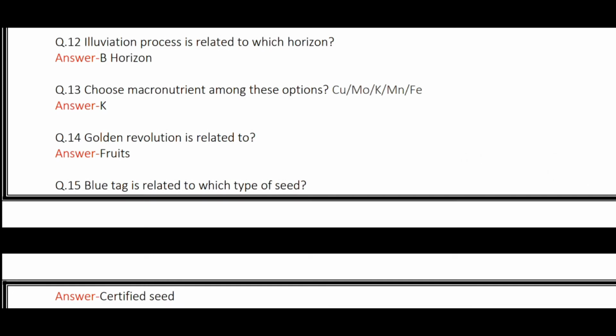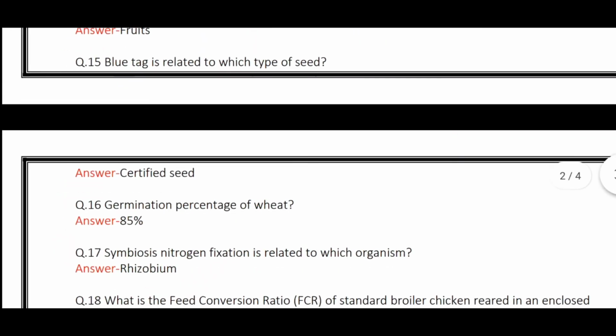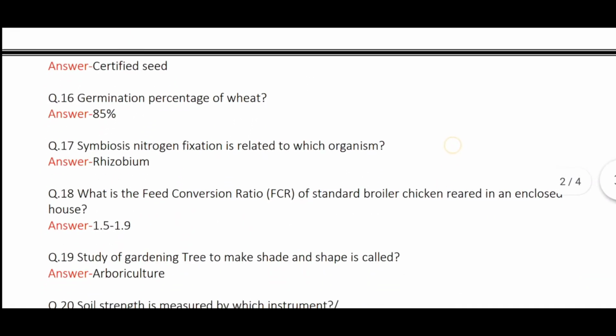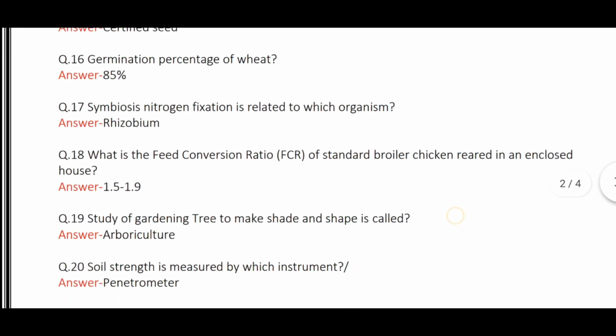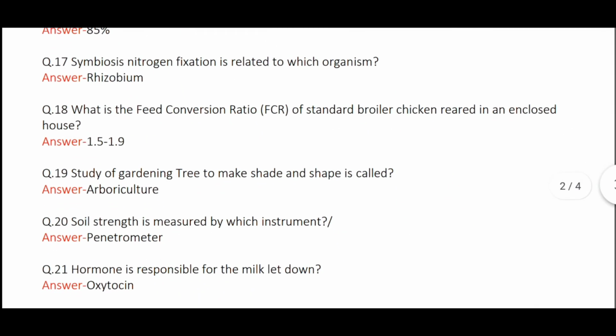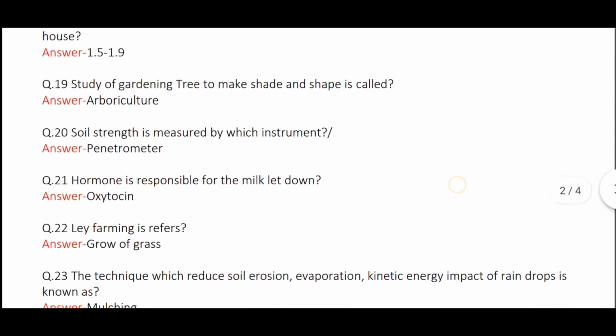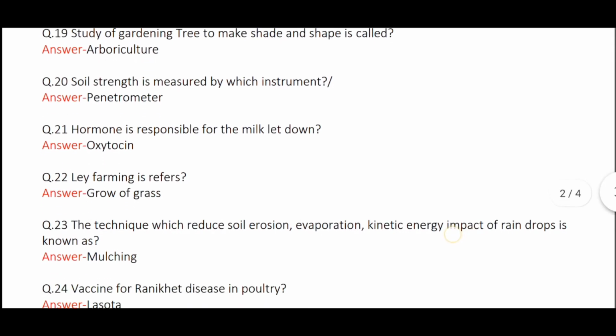Blue tag is related to which type of seed? Certified seed. Germination percentage of wheat is 85%. Symbiotic nitrogen fixation is related to the organism Rhizobium. The feed conversion ratio of a standard broiler chicken reared in an enclosed house is 1.5 to 1.9. Study of growing trees to make shade and shape is called arboriculture. Soil strength is measured by penetrometer.